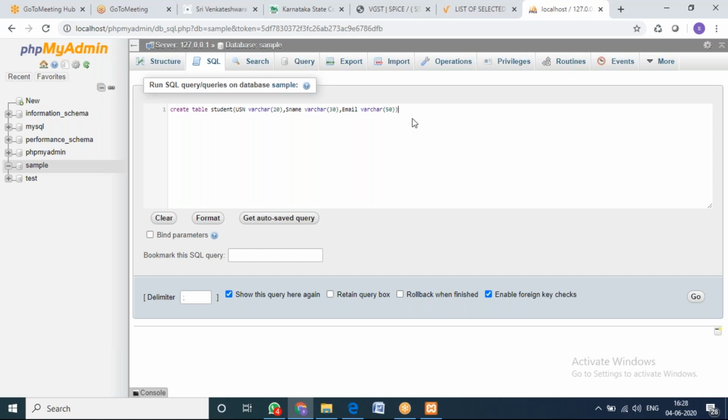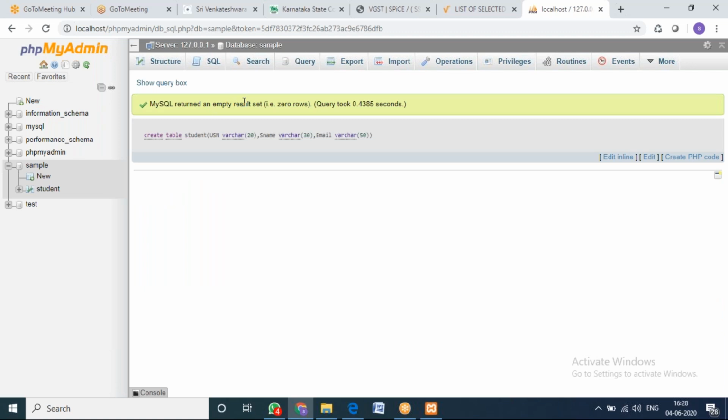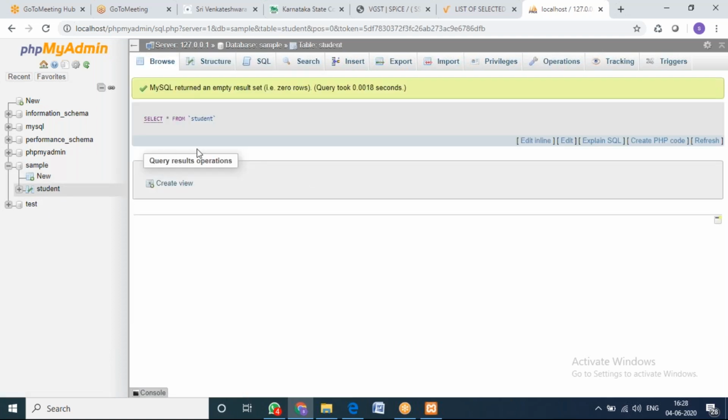Right? So once it is done, you can click on go. When you click on go, if there are no errors, you will get this. Then you go back to SQL. You can see here your table has been created. Either you click on this table and see your table structure, or you can go to SQL.